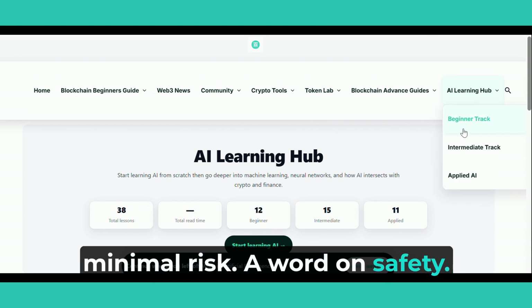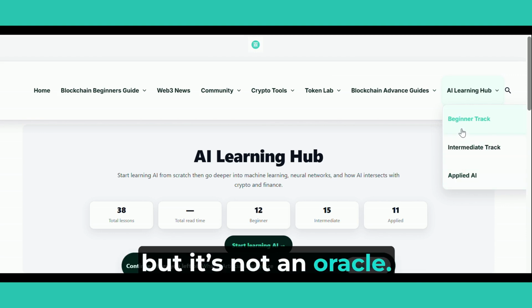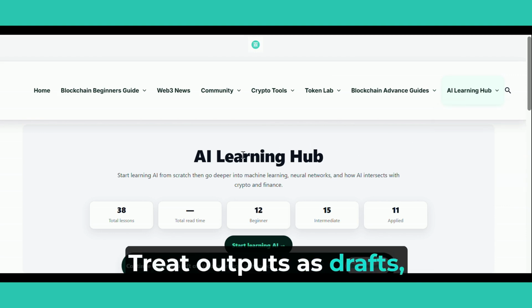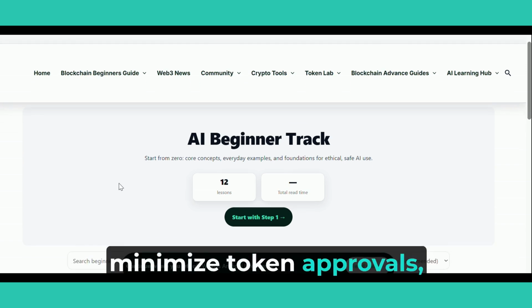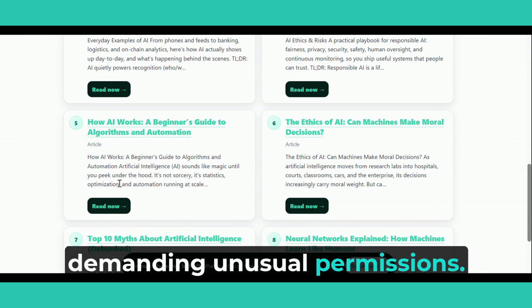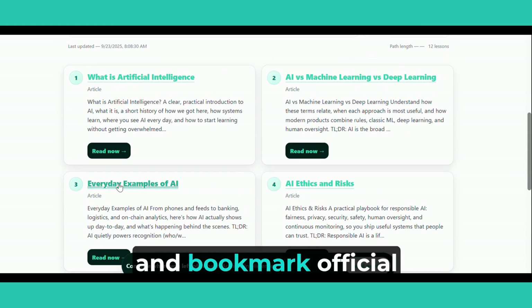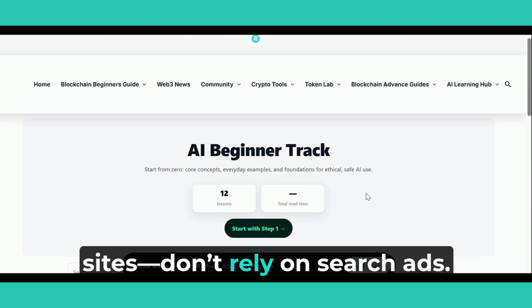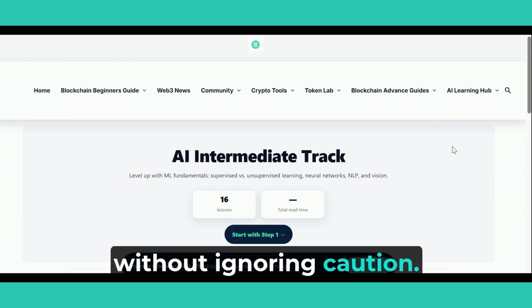A word on safety. Generative AI is powerful, but it's not an oracle. Treat outputs as drafts. Verify contracts and addresses. Minimize token approvals, and beware of urgent claims demanding unusual permissions. Prefer hardware wallets for meaningful balances and bookmark official sites. Don't rely on search ads. The Learning Hub repeats these patterns so you learn fast without ignoring caution.